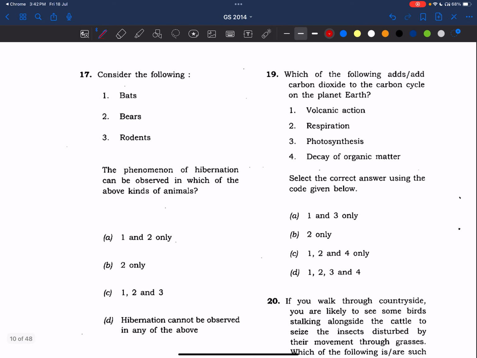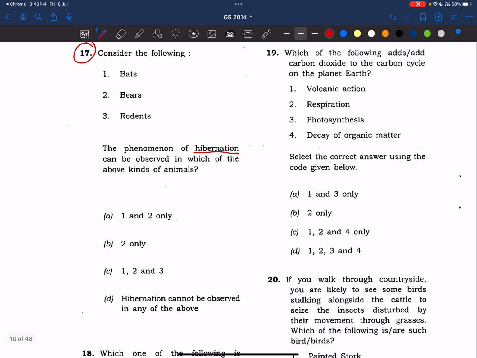Now coming to the 17th question. The phenomenon of hibernation can be observed in which of the following kinds of animals? You are given three animals. Hibernation means the metabolism of the body reduces to the minimum level, so that it can survive in harsh conditions. So this type of question, maybe we should avoid. Why? Because we don't know whether these animals hibernate or not. There will be people who know all these things, but if you don't know, please try to avoid such questions.